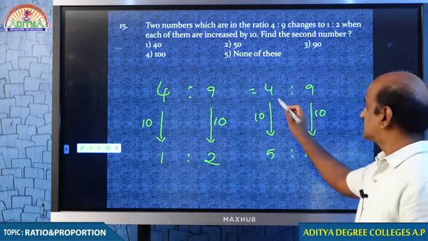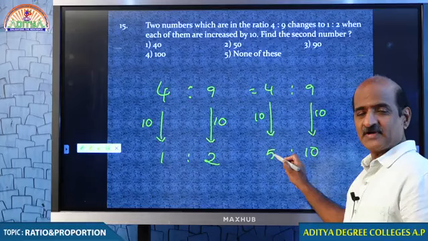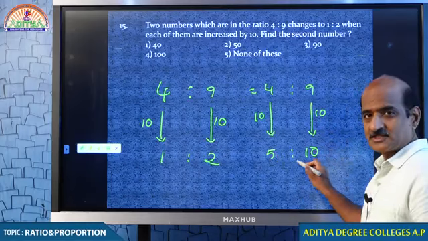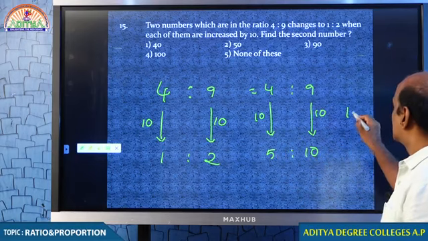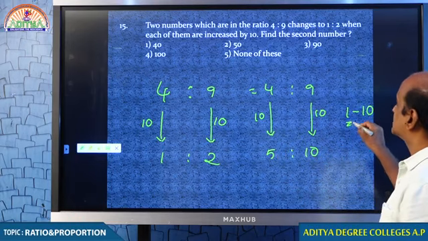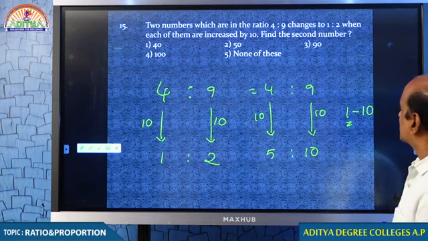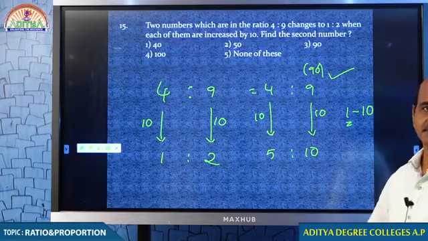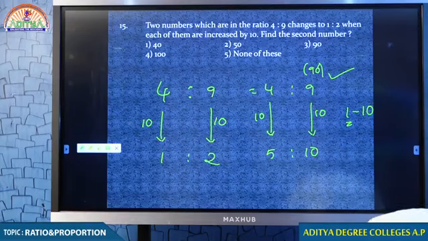First number, which was 4 parts, becomes 5 parts, increased by 1 part. 9 becomes 10, increased by 1 part by adding 10. Hence, in this question, every 1 part is 10. You are asking me to find the second number. 9 into 10, 90. Students, am I clear to you? I hope I am very clear to you.